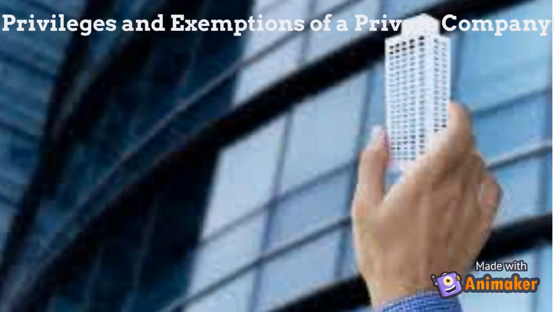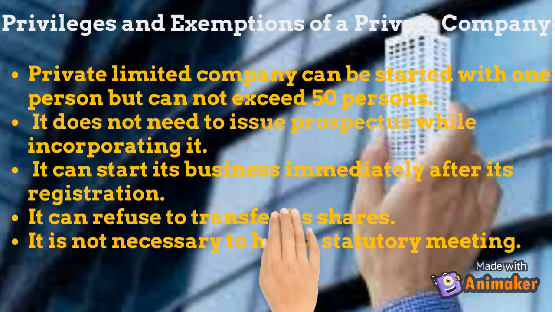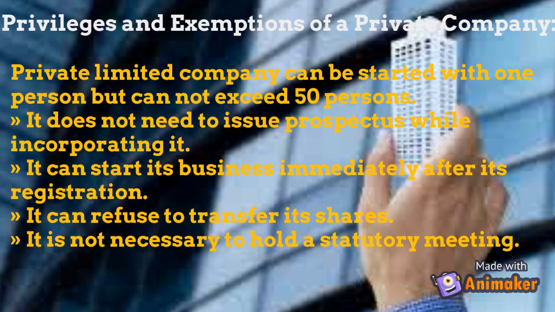Privileges and exemptions of a private company. Private limited company can be started with 1 person but cannot exceed 50 persons. It does not need to issue prospectus while incorporating it. It can start its business immediately after its registration. It can refuse to transfer its shares. It is not necessary to hold a statutory meeting.